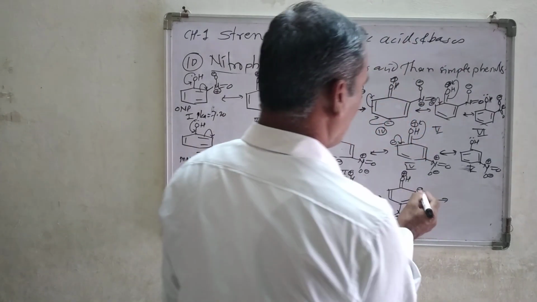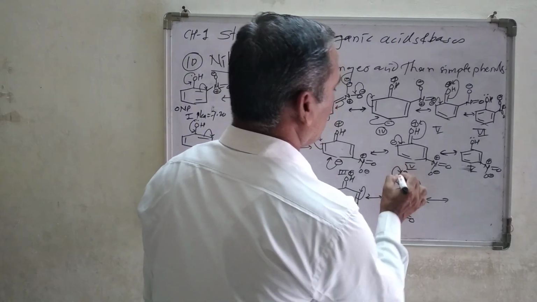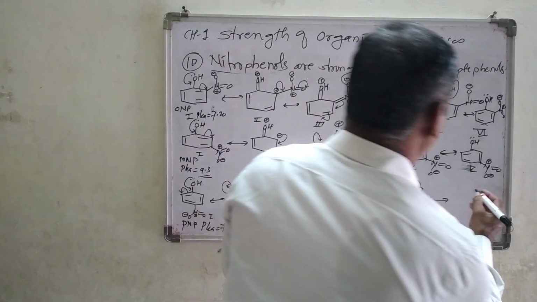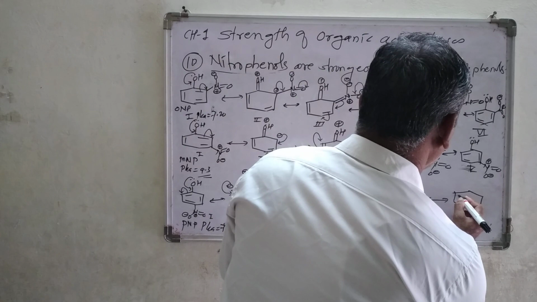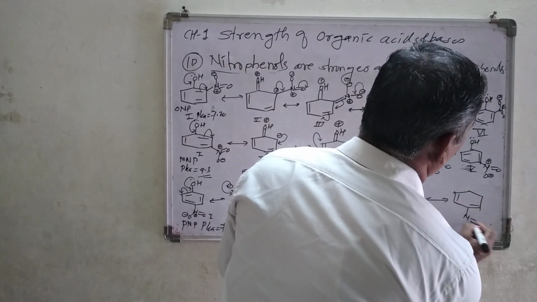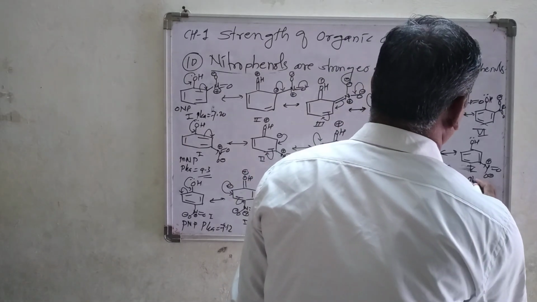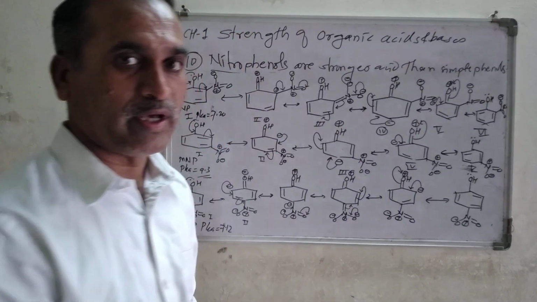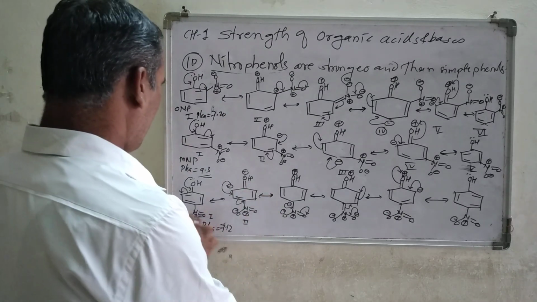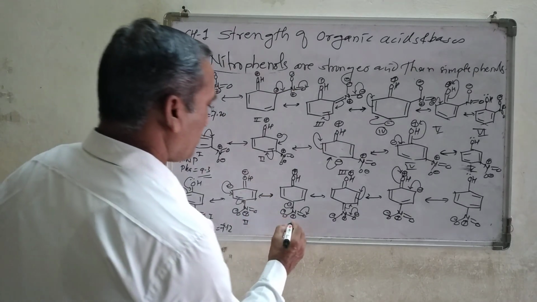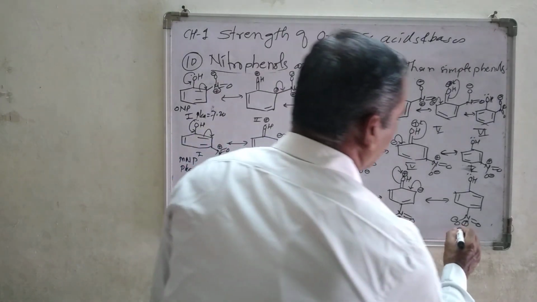Then finally what do I get? This negative charge forms a double bond here, and this double bond neutralizes the positive charge. Finally we are going to get this double bond and this double bond as it is, N double bond O minus with positive charge, forming a double bond, and OH with the negative charge, the lone pair coming back to its original position. Look at how many structures we are getting here: structure number 1, second, this will be the third structure, fourth one, fifth one, and sixth one.